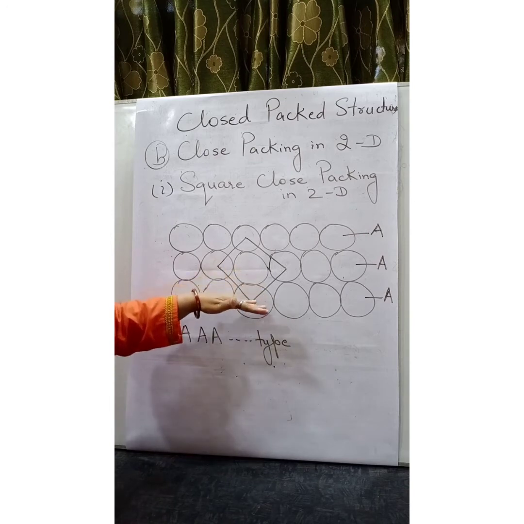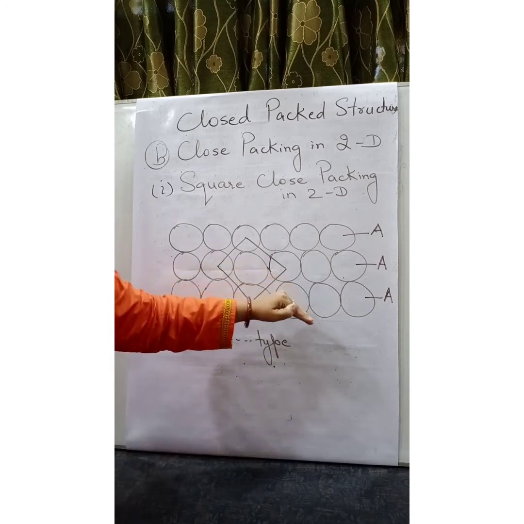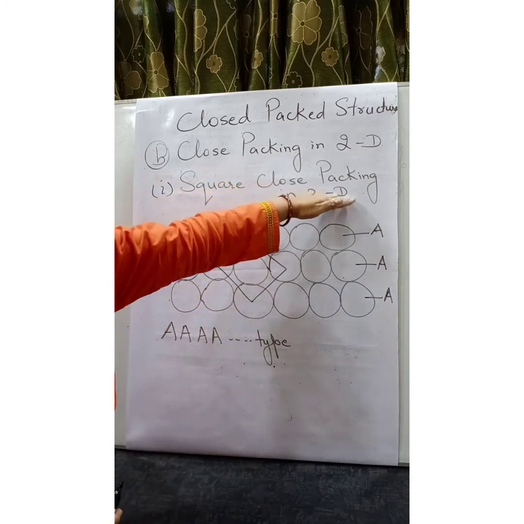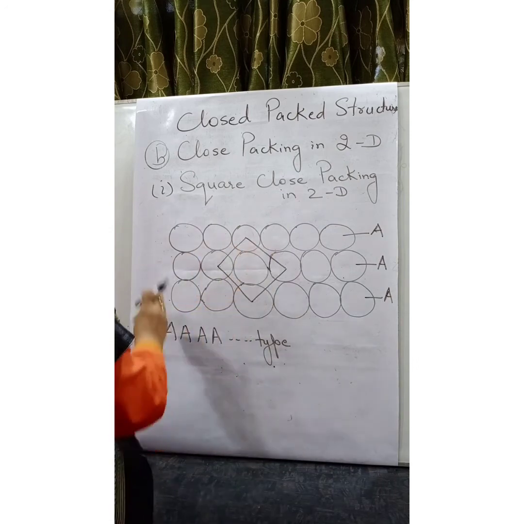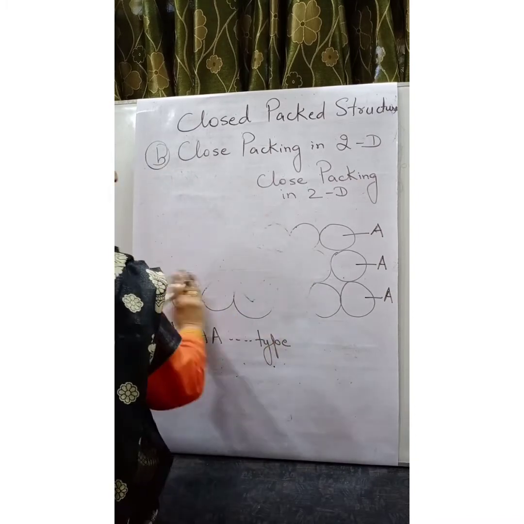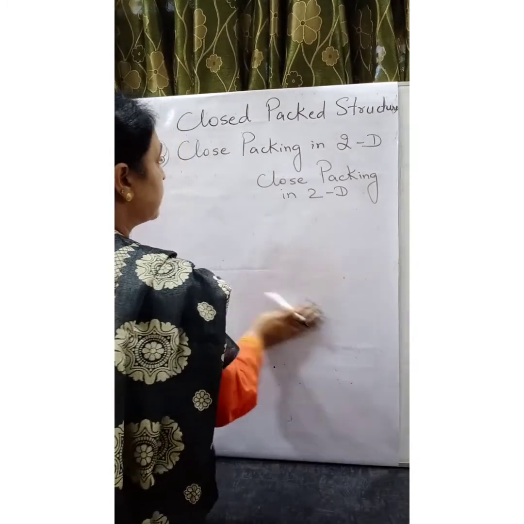Hence, this type of arrangement of close packed spheres is also known as square close packing in two dimension. Now, there is another way of arrangement also, and that is termed as hexagonal close packing in two dimension.